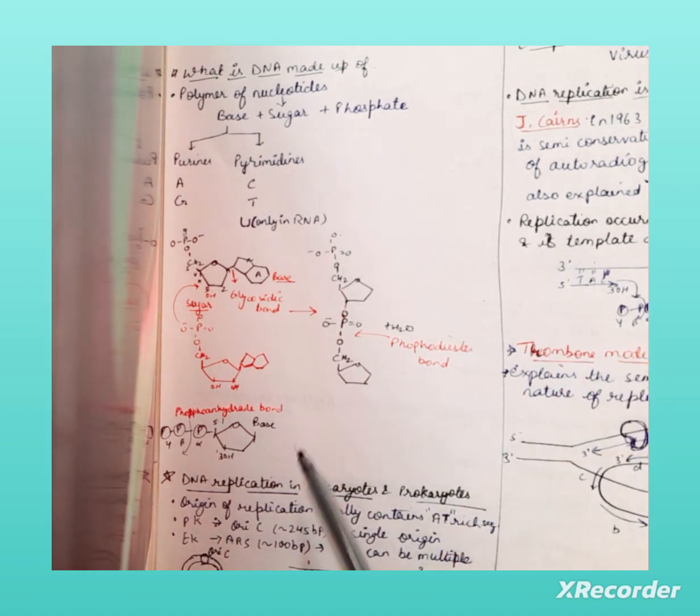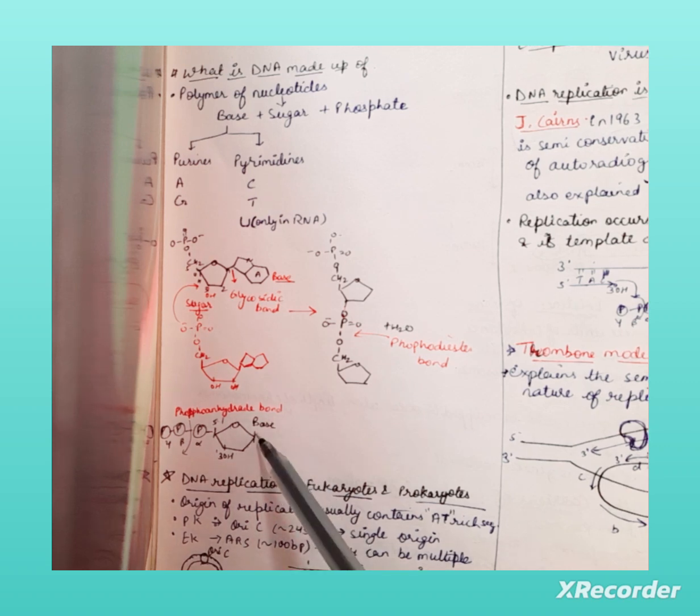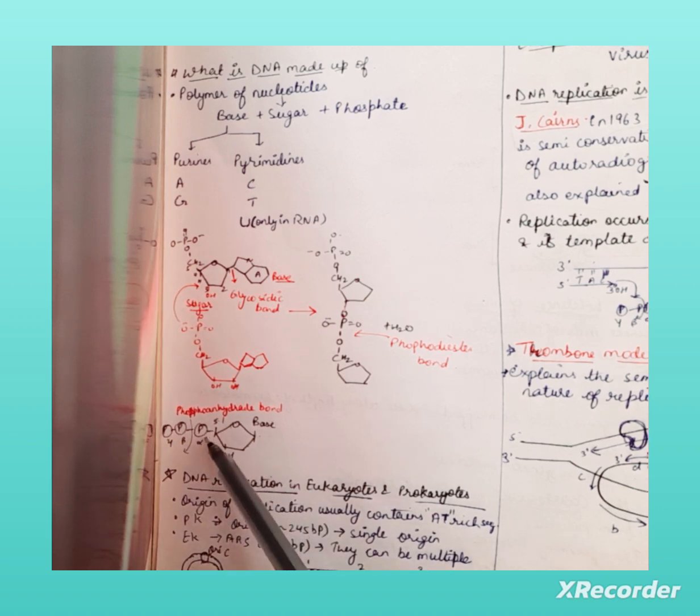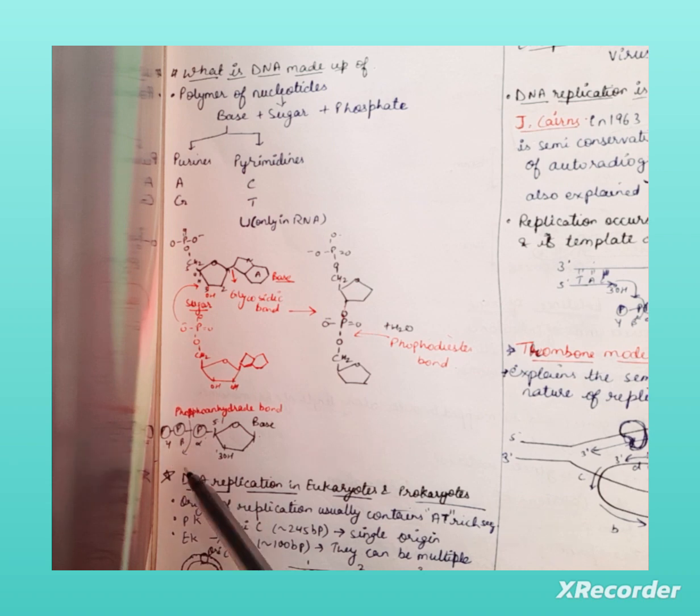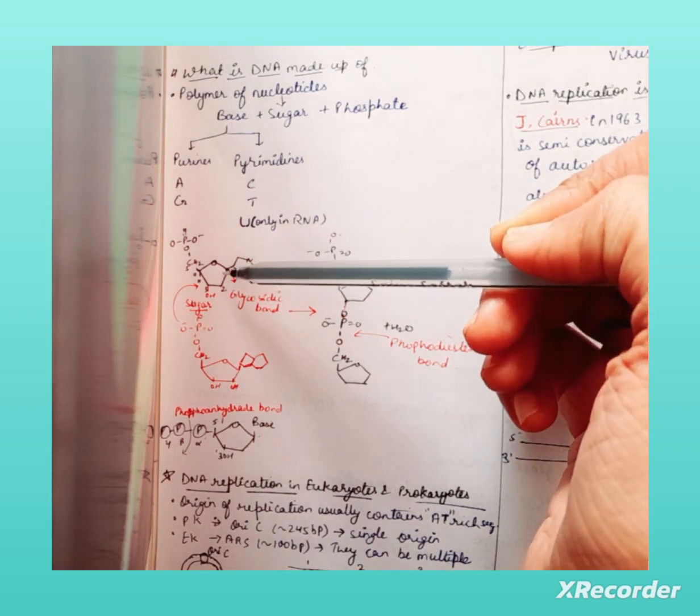If this is a base and sugar, the base and sugar are attached with the glycosidic bond, and there are three phosphate groups: alpha, beta, and gamma. Alpha and beta are removed when it attaches to the other sugar group.